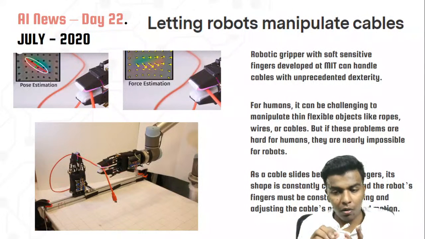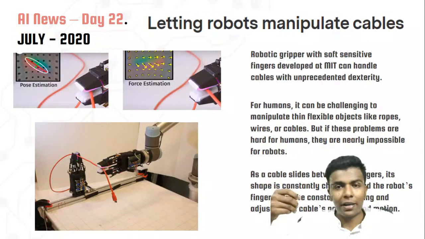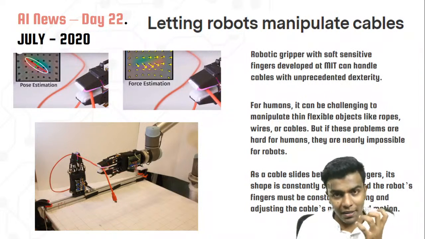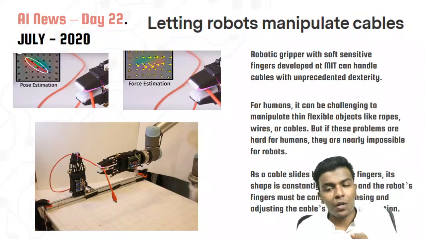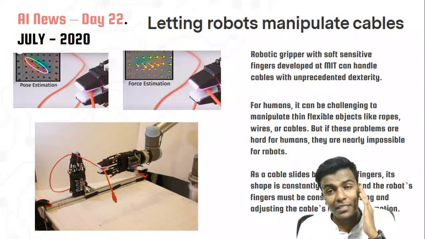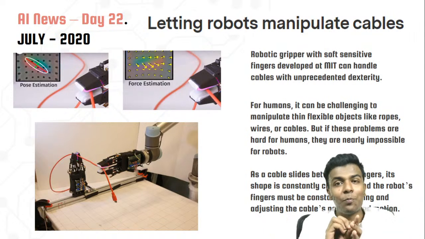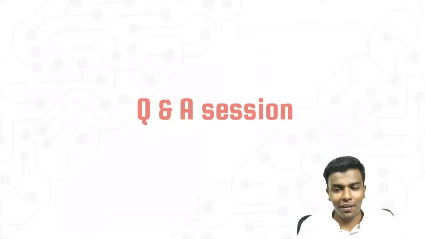So that kind of holding and handling, or plugging the wire into the mobile phone or the socket. To handle the rope or wire with the help of a robot, they are deploying artificial intelligence, especially machine learning, to get the data, to estimate the pose and to estimate the force of the gripper, like how we are holding the wire and in what position. This analysis is done by the robot, and it automatically adjusts the wire holding and automatically puts the charge into a mobile. It's really interesting, right? So artificial intelligence is playing a great role in our day-to-day life, right?